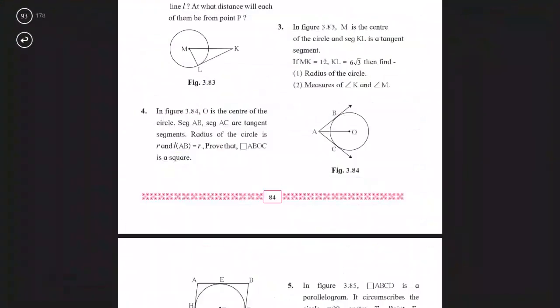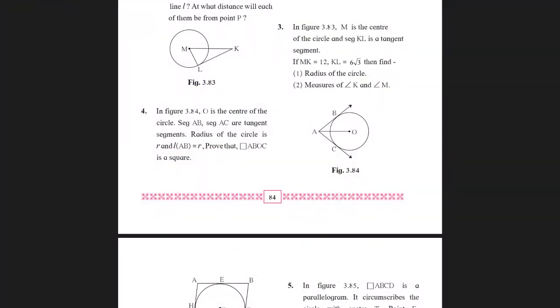Question number 4. In the figure, O is the center of the circle. Segment AB and segment AC are the tangent segments. Radius of the circle is R and length of AB equals R. Prove that quadrilateral ABOC is a square. So suppose we were to draw OB and OC, you have to prove that the quadrilateral is a square. Now OB and OC are the radii of that circle and it is to be written as R. So OB and OC equal R. They have also given the length of AB is R.